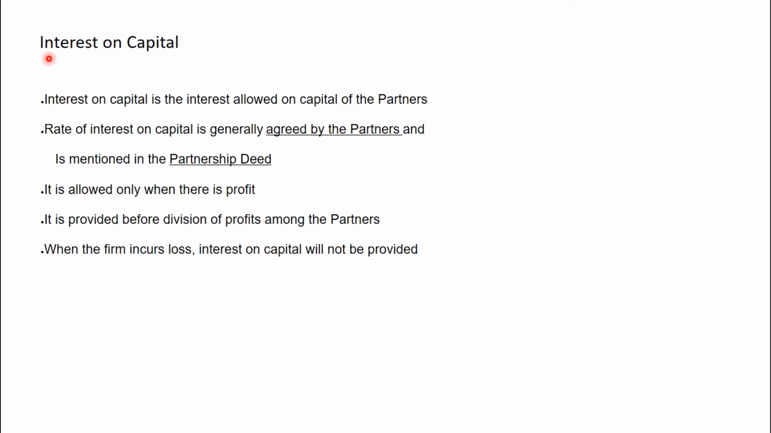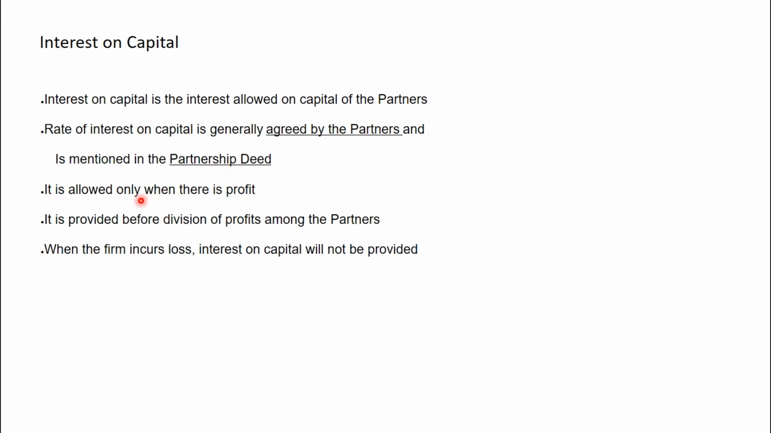Next, we are going to see interest on capital. So first we should be clear whether interest on capital should be allowed to partners. It will be mentioned in the partnership deed. The rate of interest on capital will be mentioned. That will be agreed by the partners, and it should be mentioned in the partnership deed. Only then they will be provided interest on capital.